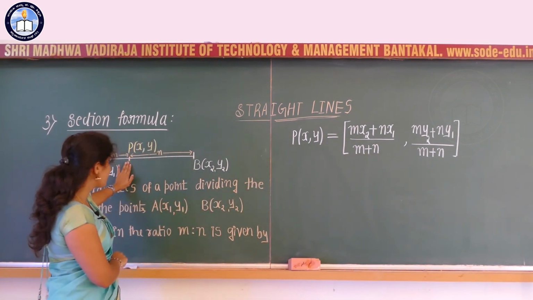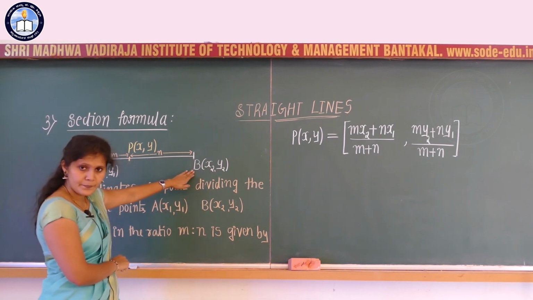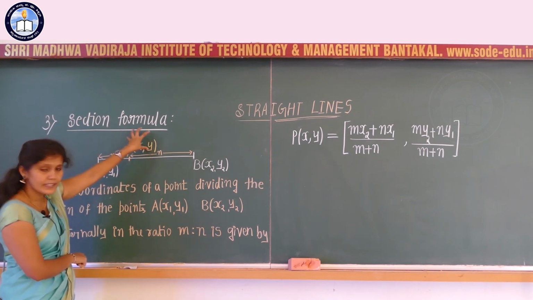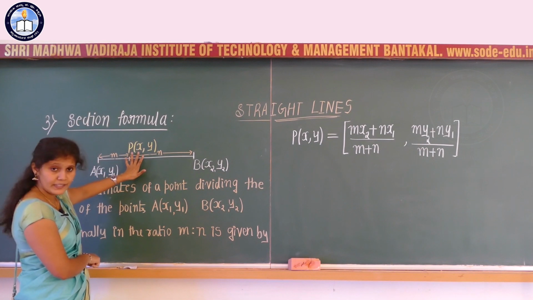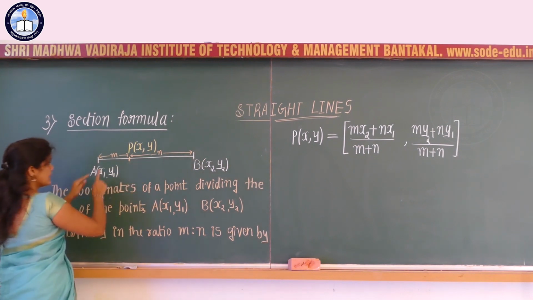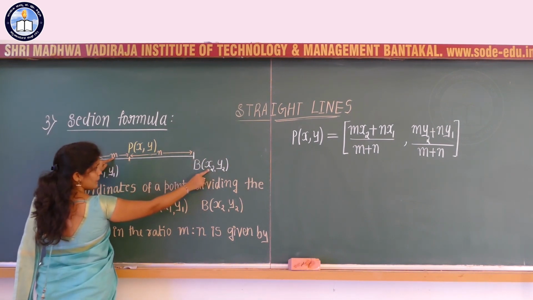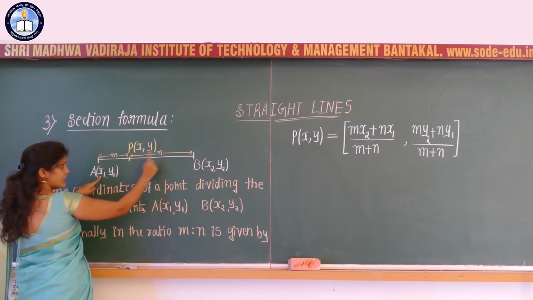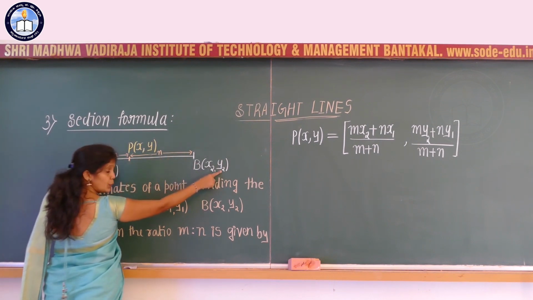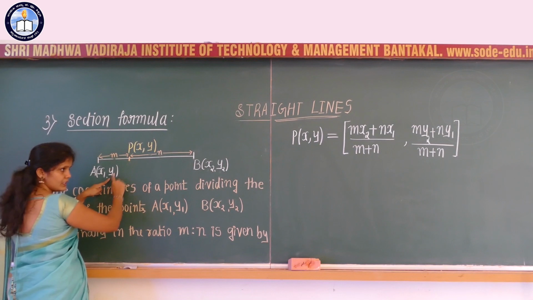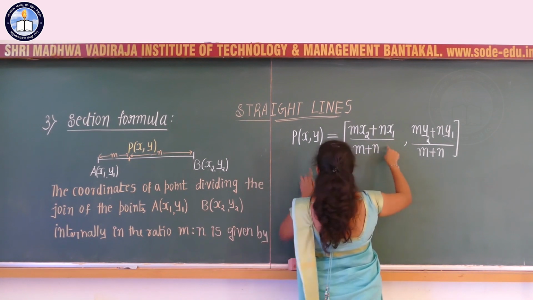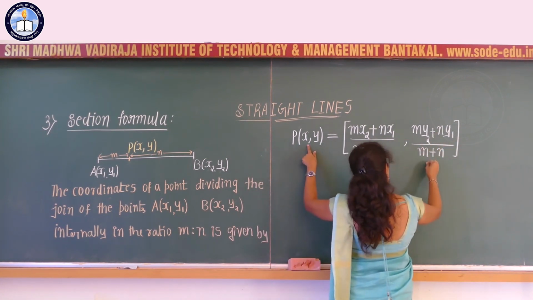That is, if P divides AB internally in the ratio m:n, then the coordinates of the point P are x and y. To find their values by using that formula, that is m into x2 plus n into x1 divided by m plus n, comma, the y coordinate is given by m into y2 plus n into y1 divided by m plus n.